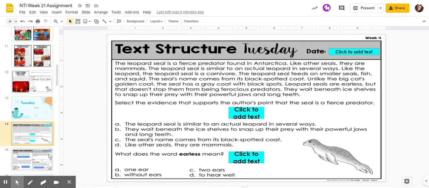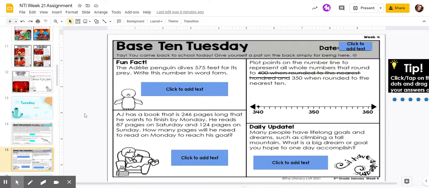For math, you're going to be putting this number here in word form. You're also going to be reading a word problem about a boy named AJ who is trying to read an entire book. He has so far read 87 pages on Saturday and 124 pages on Sunday. How many pages does he have left in the book?